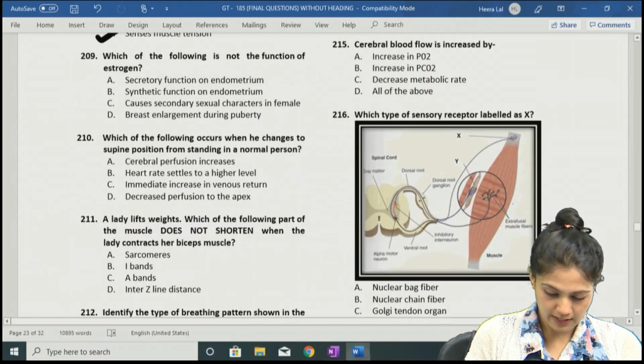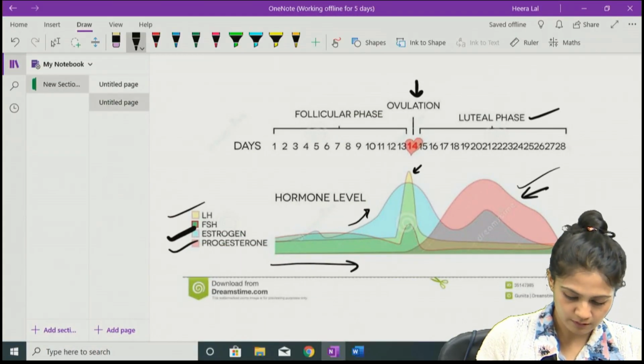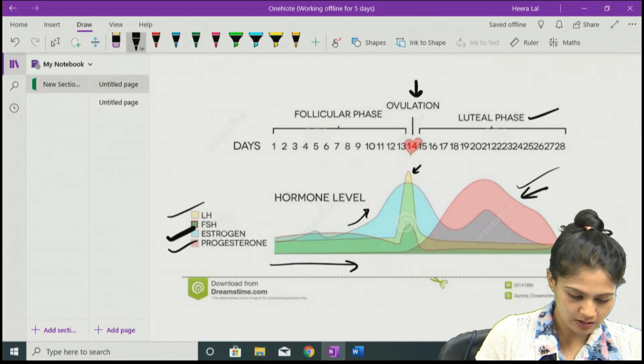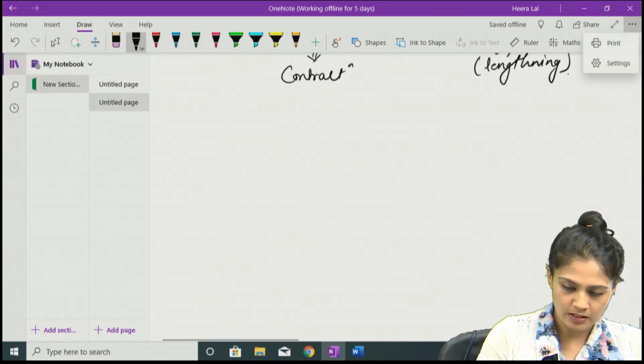If we have to discuss the points regarding the estrogen, there are not many points, because all the concepts are better discussed in gynecology.